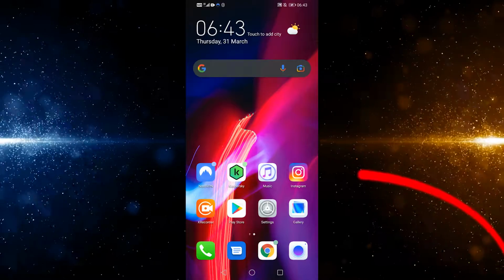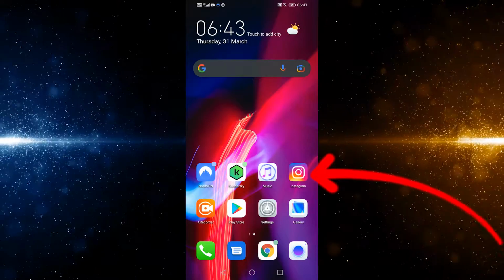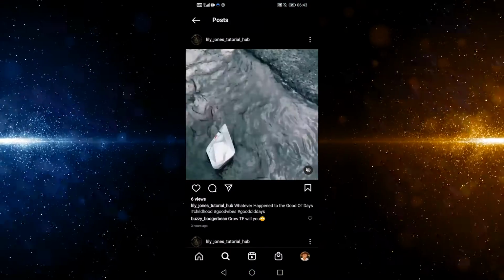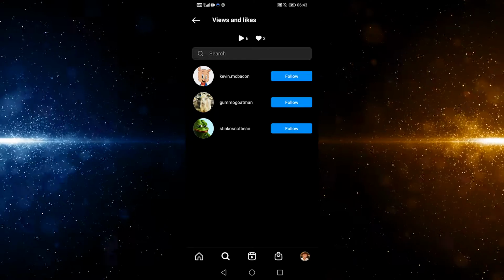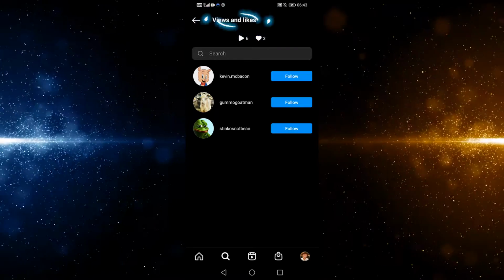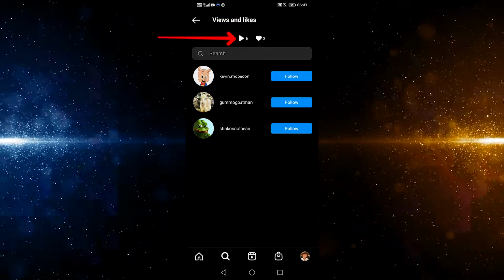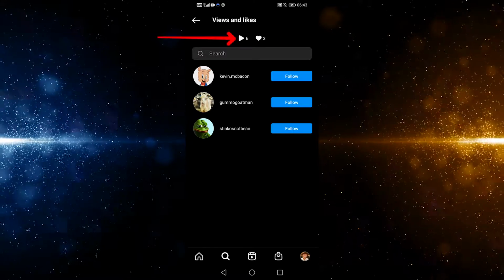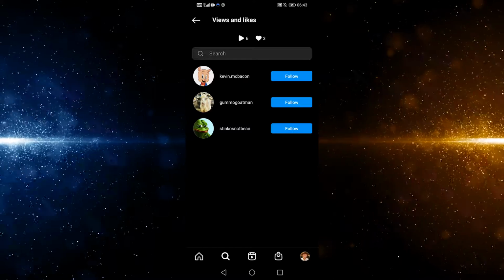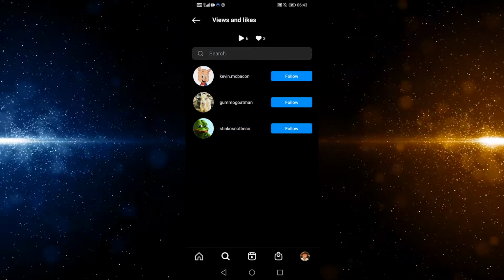So if you want to do that, simply open up the Instagram app. Go down to the video you posted and you will see a number of views. Simply tap on that to get started. After that, you'll be sent to a screen that indicates views and likes. It will indicate the number of views and likes at the top, meaning that this video has received 6 views and 3 likes thus far, and then it will display all of the people who liked the video.